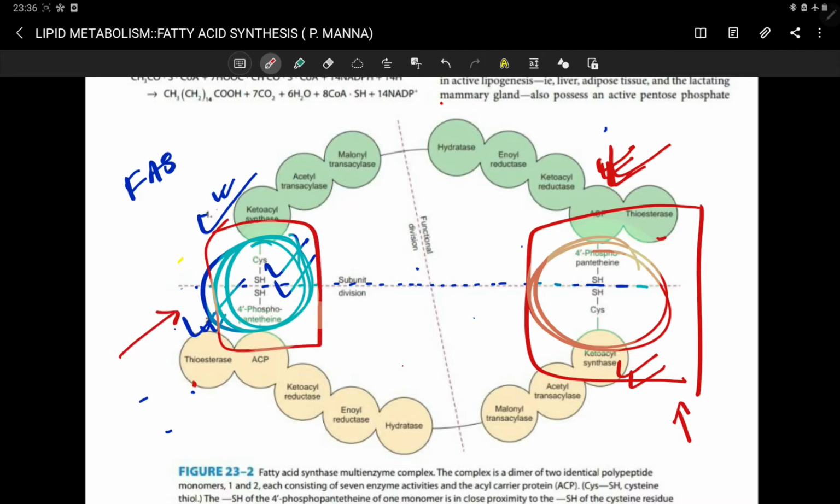So any one subunit is unable to form your fatty acid. The partial part of this subunit and partial part of this subunit is required to synthesize a fatty acid.